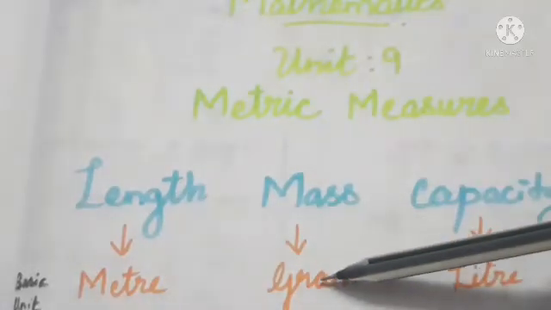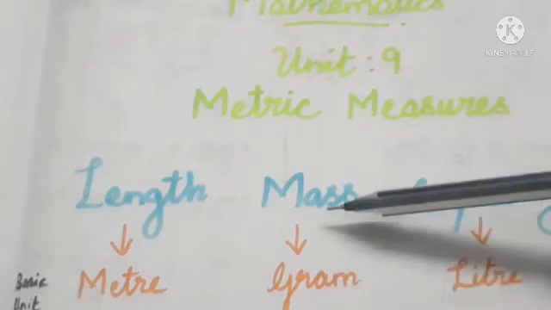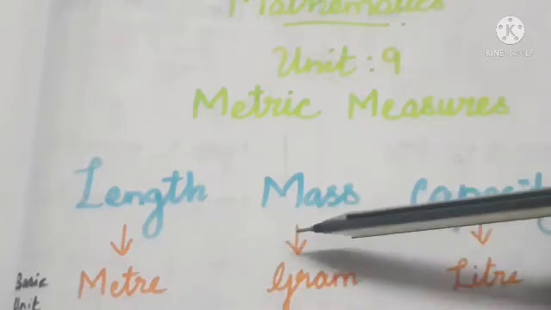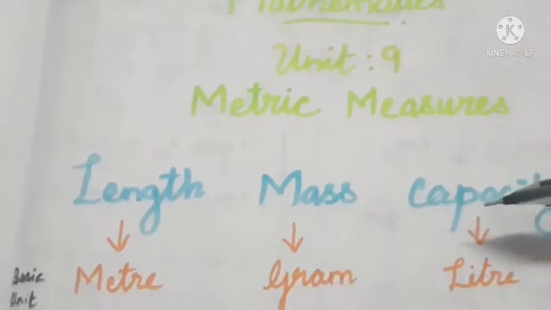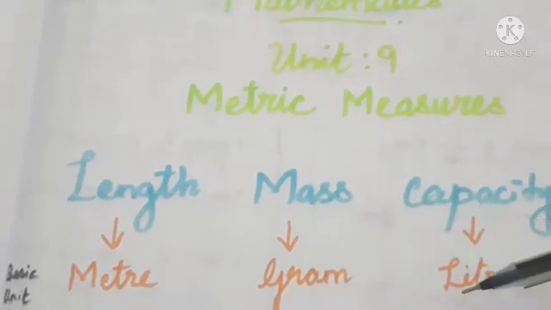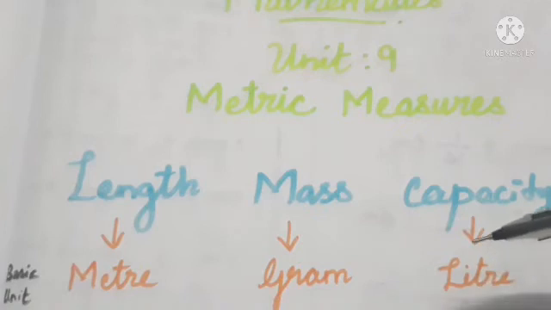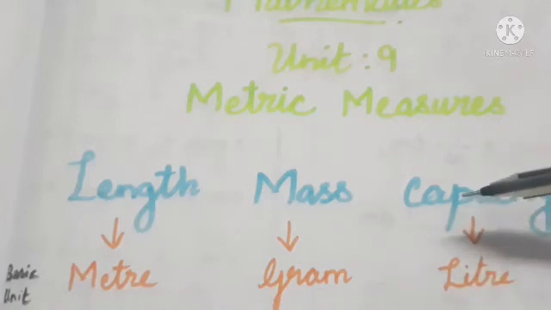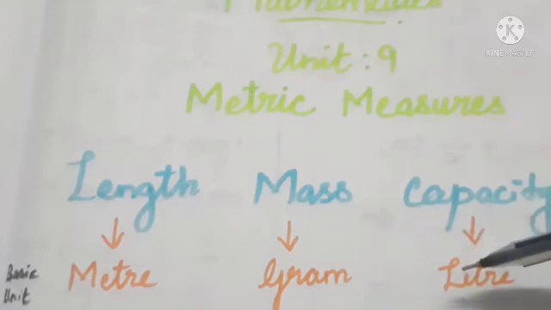Likewise, for gram we also use kilogram, milligram, centigram, decigram, but the basic unit of mass is gram. Likewise, in capacity we have kiloliter, liter, milliliter, centiliter, decaliter, but the basic unit of capacity is liter.